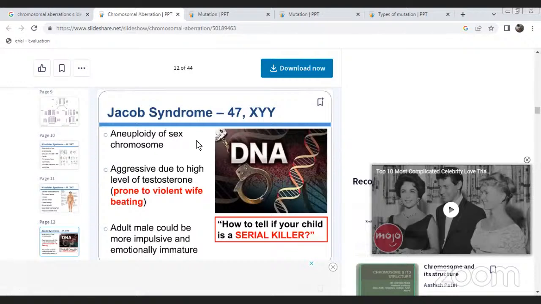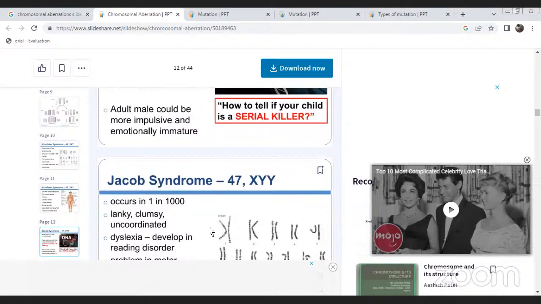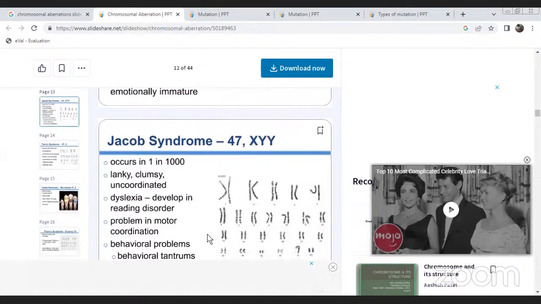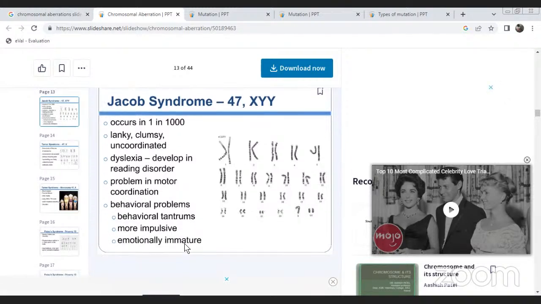Jacob syndrome is also an aneuploid of the sex chromosomes, with aggression due to a high level of testosterone. Prone to violence while fighting. Adult males could be more impulsive and emotionally immature. Jacob syndrome occurs in about 1 in 1,000 people. Lanky, clumsy, anger, dyslexia, reading disorder, problems in motor coordination, behavioral problems, tantrums, more impulsive.